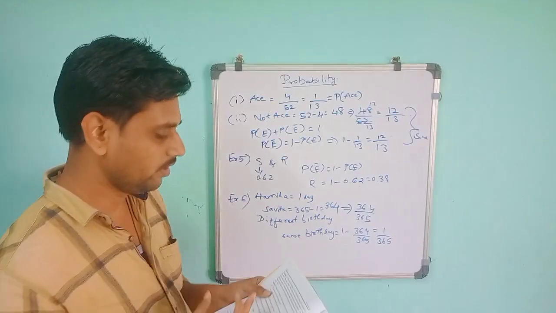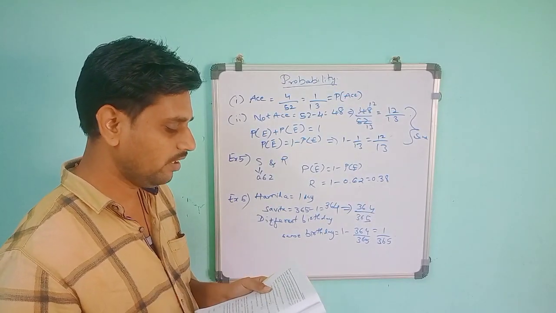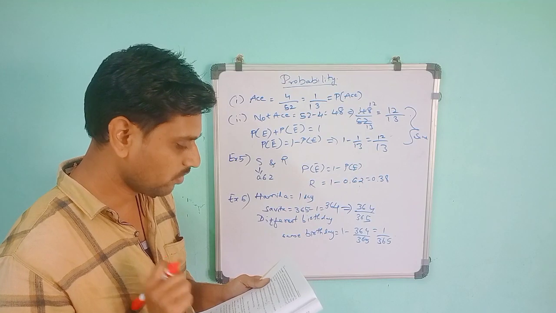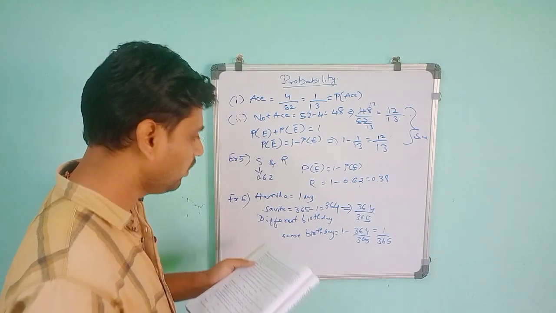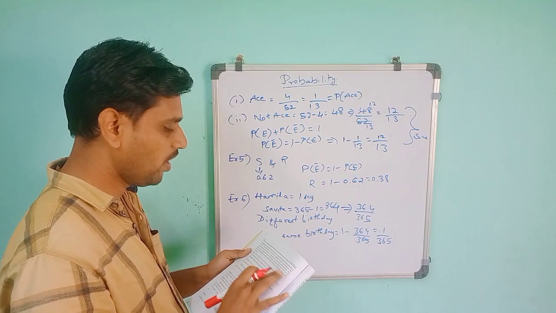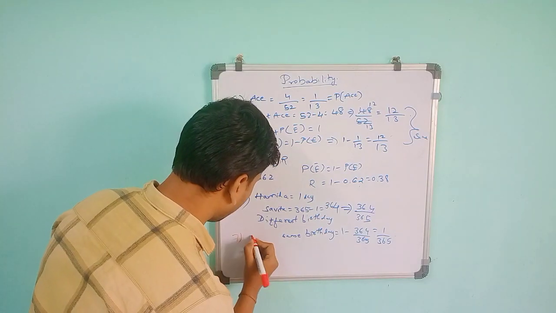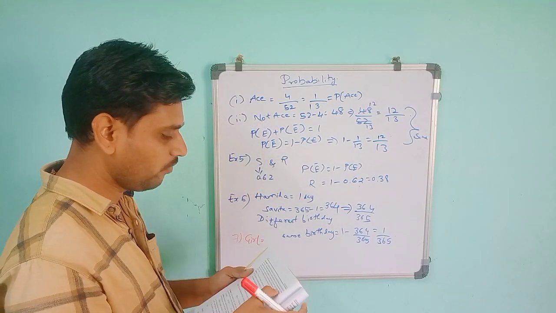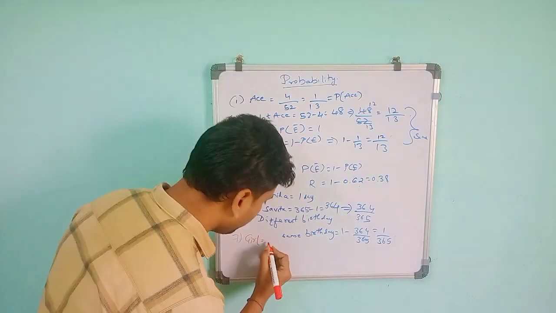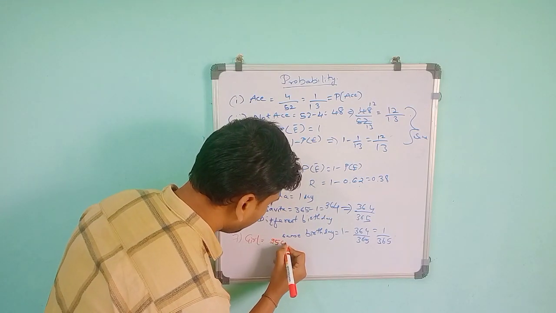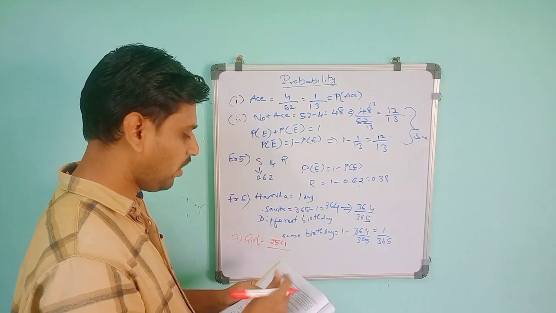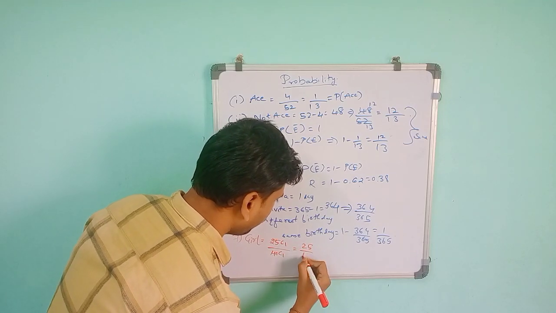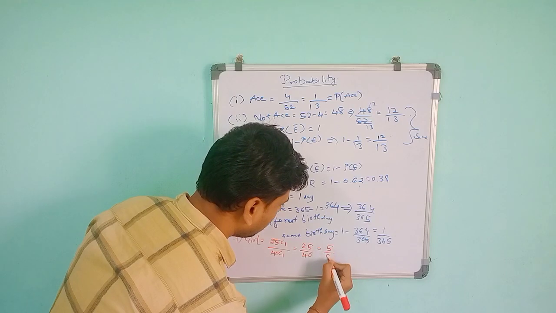As in the daily matter, we use this only. For this one, they told us there are 40 students in total, 25 are girls and 15 are boys. They want to select one student. The probability of the name being a girl means total girls is 25, so 25 C1, you have to select one girl, and the total number of students is 40 C1. So this will give you 25 by 40, which is 5 by 8.